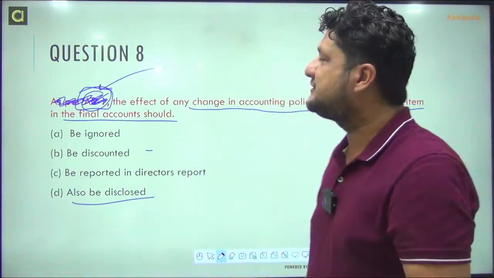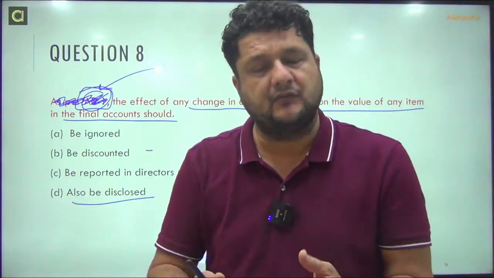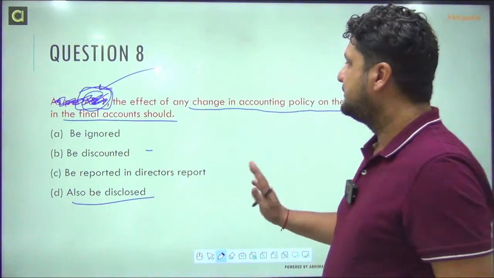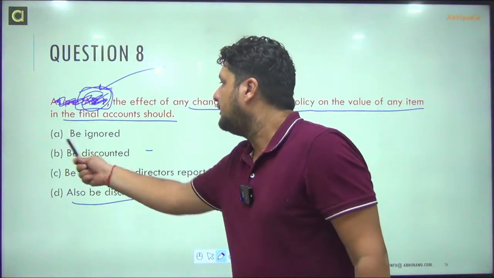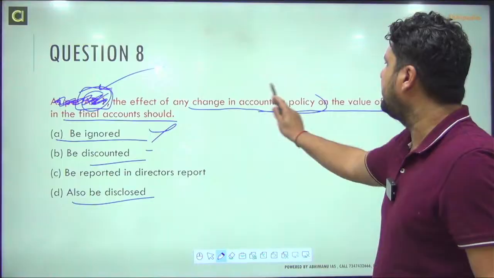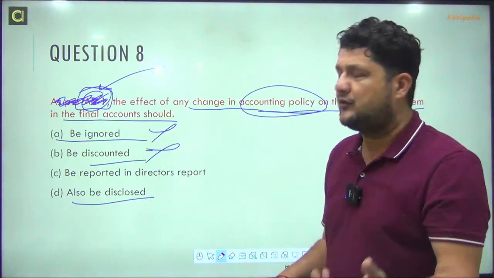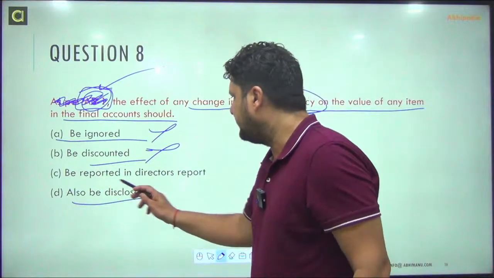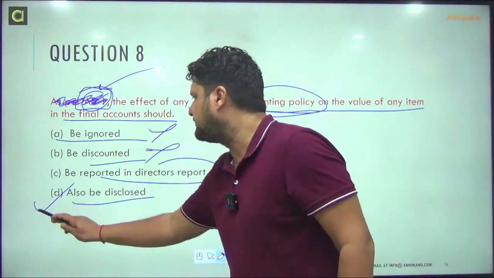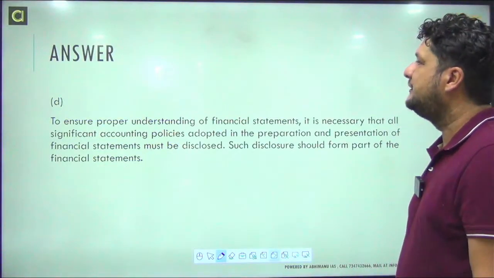You just read the statement, and if you have prepared well on your basic and intermediate accounting, you will be able to answer the question. There's no fuss about it. Be ignored, be discounted, you cannot ignore it. Change in accounting policy, you cannot ignore it. It cannot be discounted, you cannot provide any discount or benefit for that. In director's report, no, it should also be disclosed.